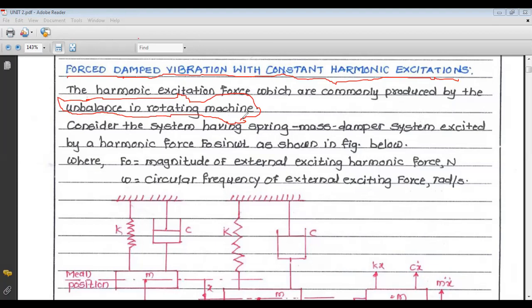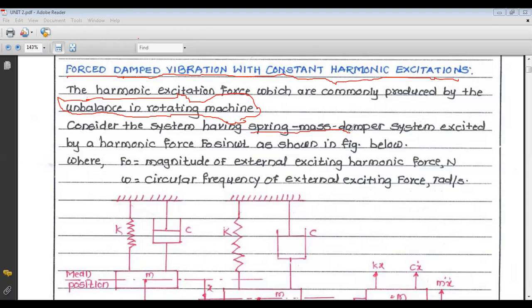What is the harmonic excitation force, which is commonly produced by the unbalance in rotating machines? So let us start with our example. Consider a spring, mass and damper system. So this is the damped vibration. Forced damped vibration consists of all these three elements.